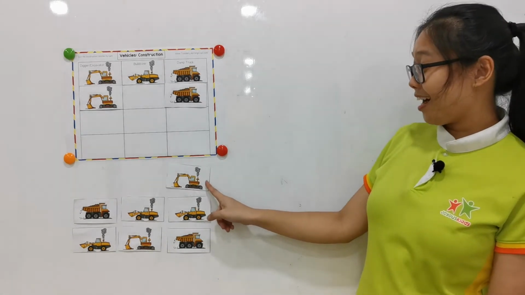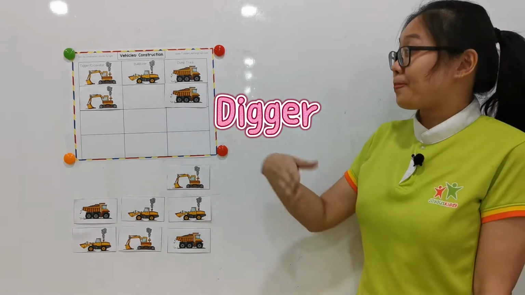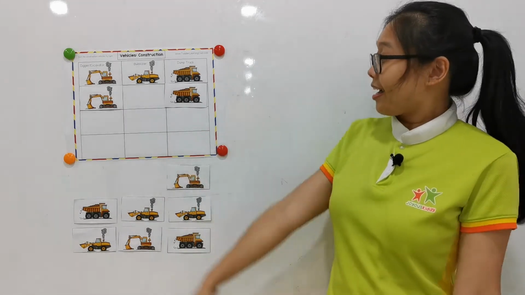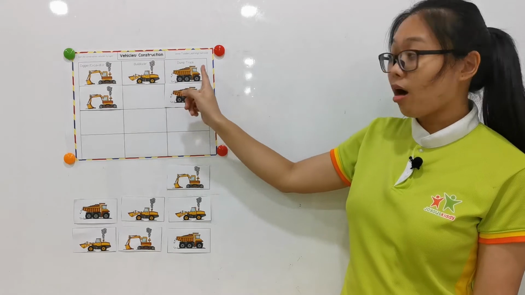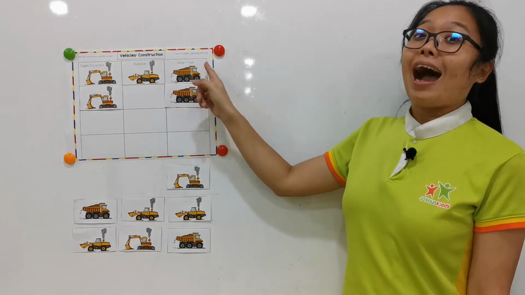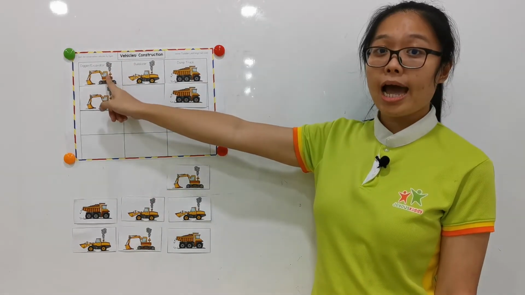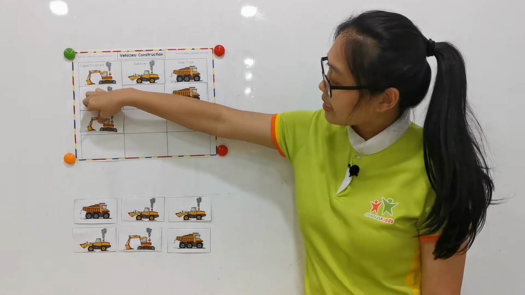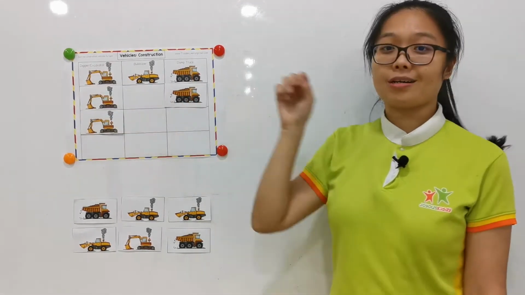Next one. What is this? This is a digger. Please find the digger. Where's the digger? Is this one, or this one? It's the first one. So we tap the picture and put inside the box.